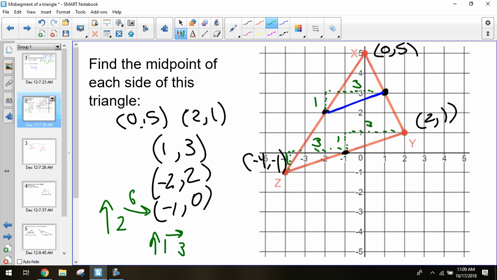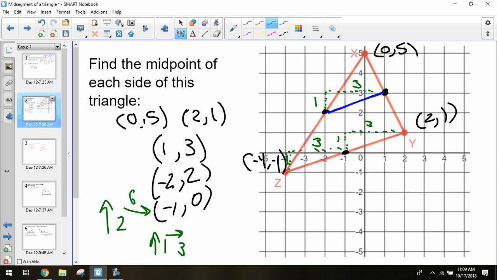If we use the distance formula that we learned, the square root of (x2 minus x1) squared plus (y2 minus y1) squared, that would give us the distance of this midsegment. We could find that out, and we could do the same distance with YZ. If you solve for both of those, we'll determine that the midsegment will be half the total distance of YZ.